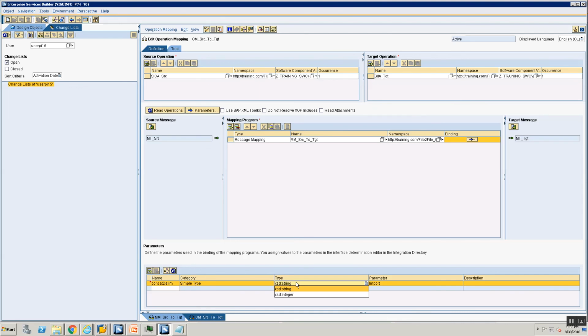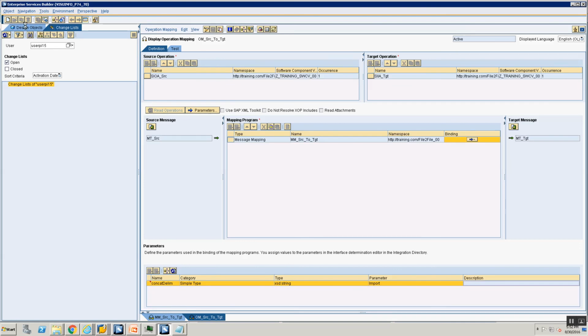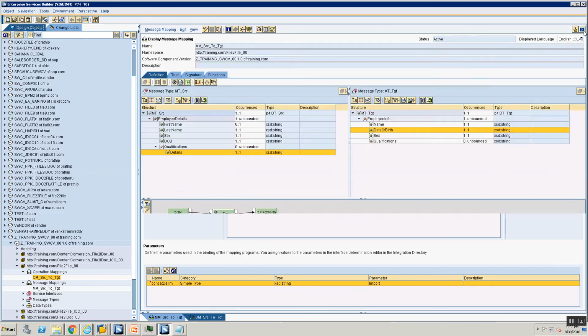For the subsequent releases, SAP has provided a patch that you can apply, and then you'd be able to see XSD date here. And once you see the XSD date here, you should then be able to do the parameterized mapping for the date function as well, because it expects a date function, and that's why it did not enable us to do that. All right, so let's close this.